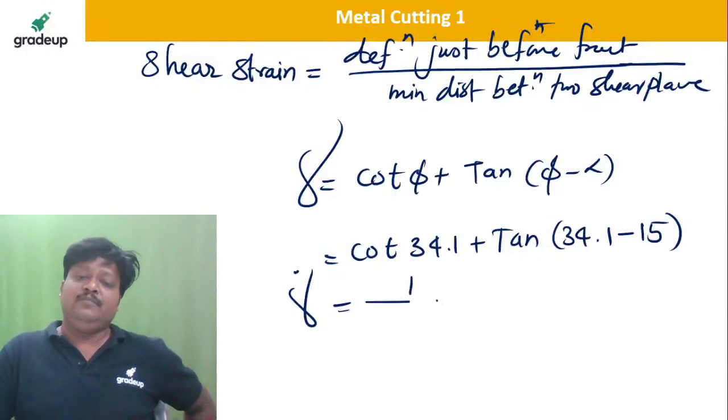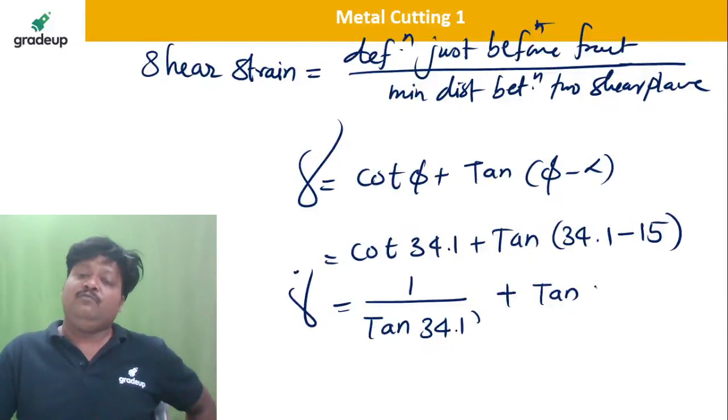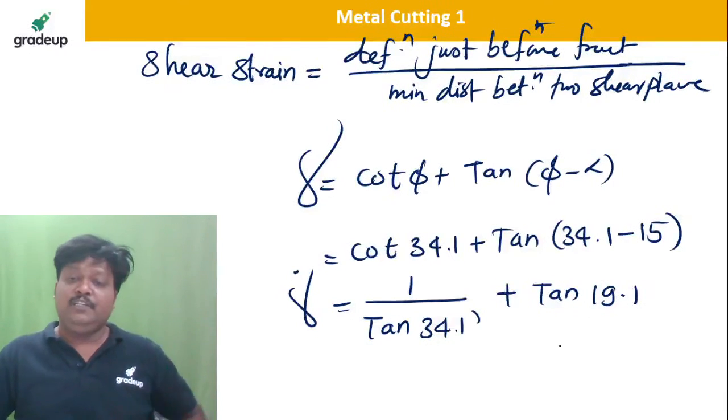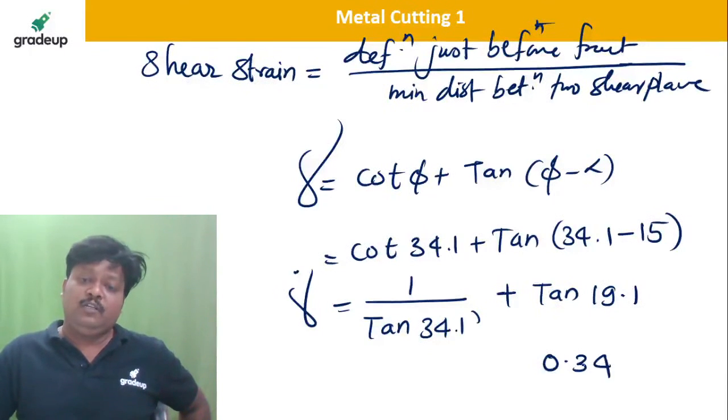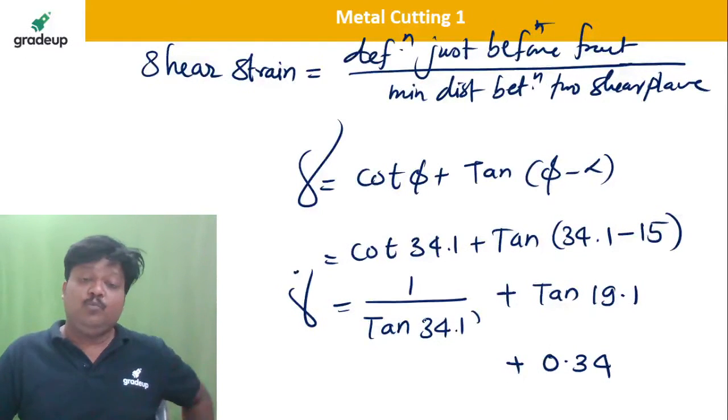For this I will write 1 upon tan of 34.1 plus tan of (34.1 minus 15), which is 19.1. So tan of 19.1 is 0.34, plus 1 upon tan of 34.1, which is 1.47.